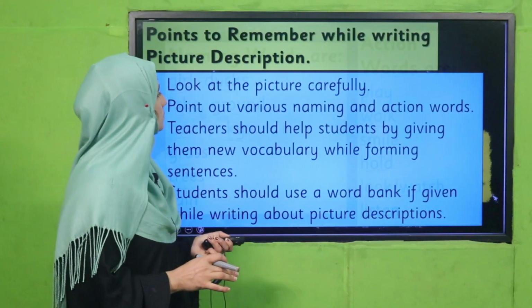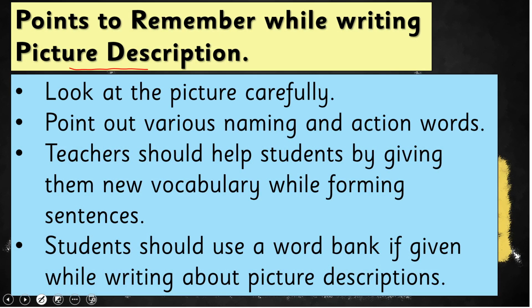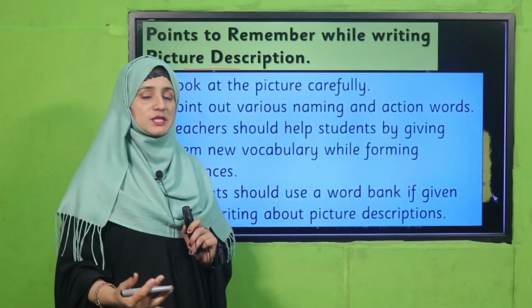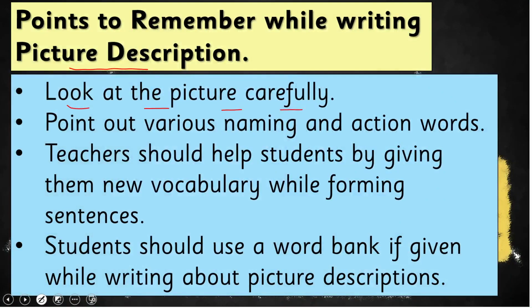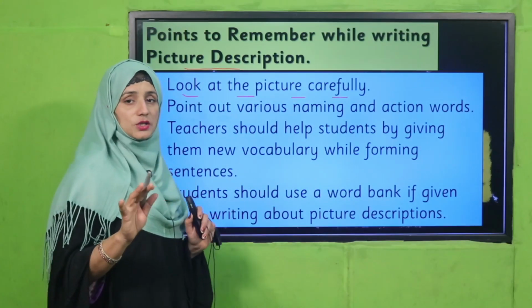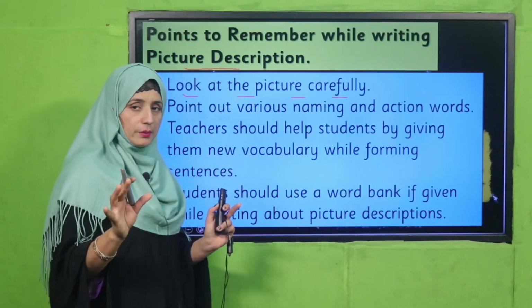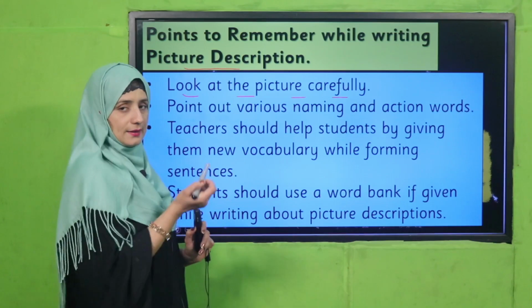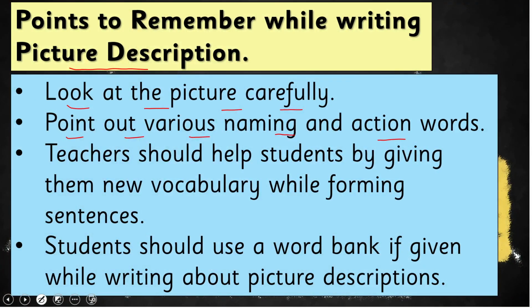So now let's see points to remember while reading a picture description. When we are going to describe a picture, which points do we have to memorize? Let's see. You have to look at the picture carefully. In the first step, my dear students, we will look at the picture carefully. First, we have to see what the picture is about. First of all, we will get that. And the next, what will we do? We have to point out various naming and action words.